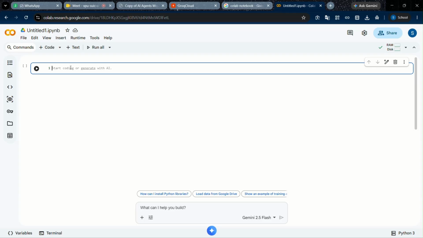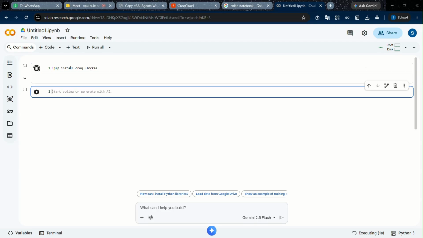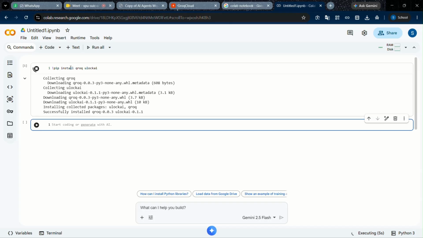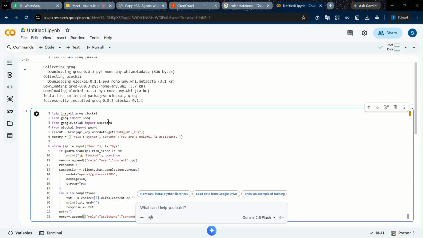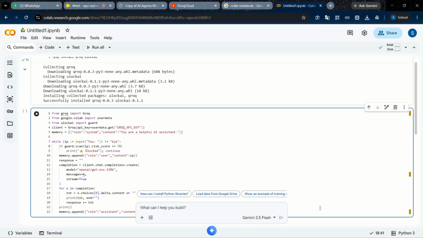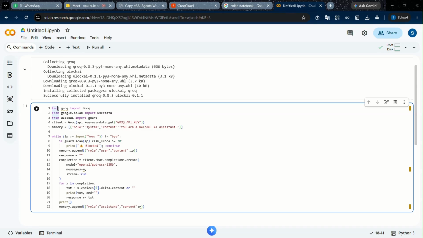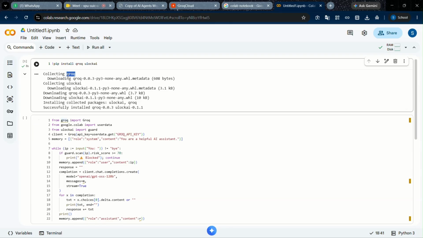For starting, we should install Grok and ULockAI. The ULockAI and Grok packages were installed. Then we can code. Okay. From grok import Grok. This is the Python syntax. We are installing the Grok package and importing the Grok module.